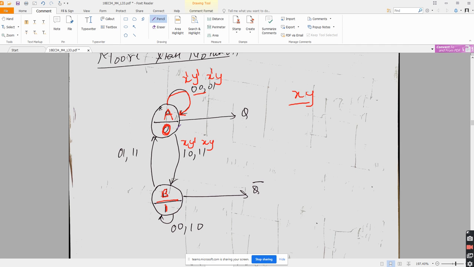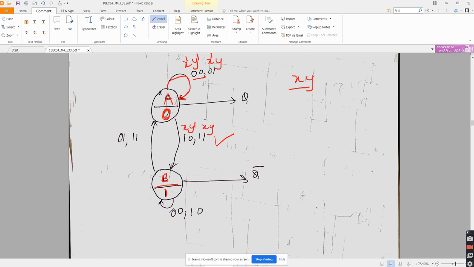I will switch between the states. I will go from A to B, and the output will be 1 when x is 1 and y is 0, and x is 1 and y is 1. Now I am in B state. I am in state B now.